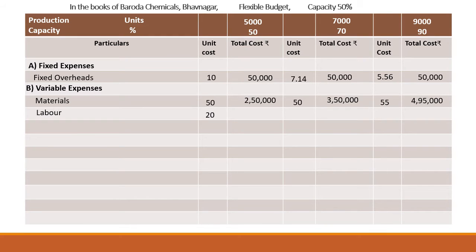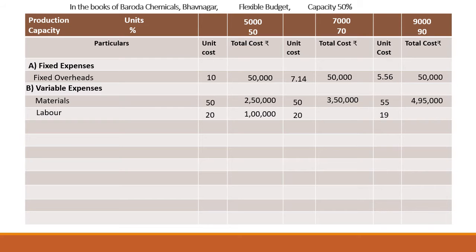Now after that, labor is also a variable expense, so per unit it will remain fixed. So 20, 20 and again 20. But for 90% capacity, in the example they have told us to reduce the labor cost by 5%. So if you calculate 5% of rupees 20, you will get rupee 1. And we have to reduce it from our variable labor cost. So from rupees 20, we will deduct rupees 1. Hence our new labor cost for 90% capacity will be rupees 19.